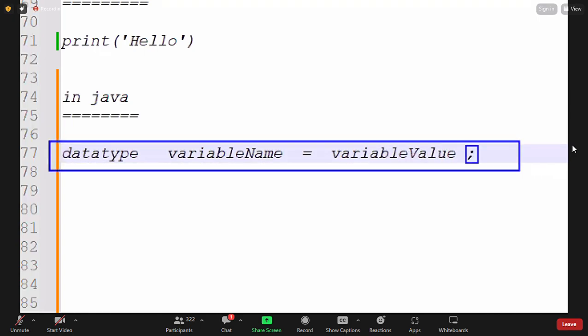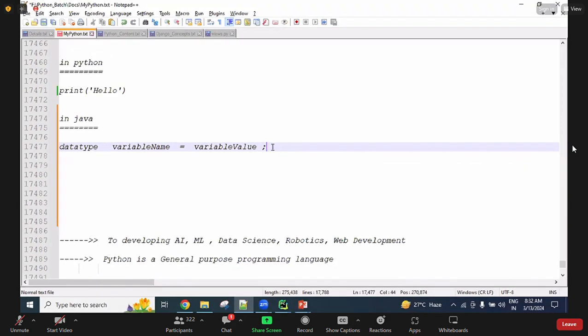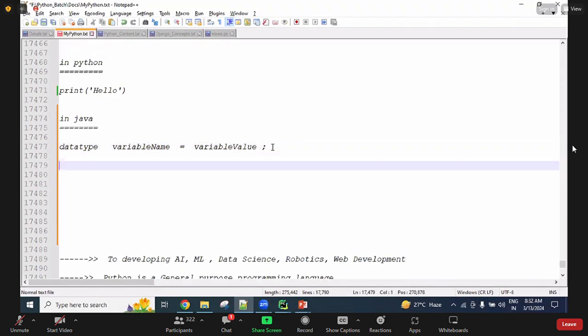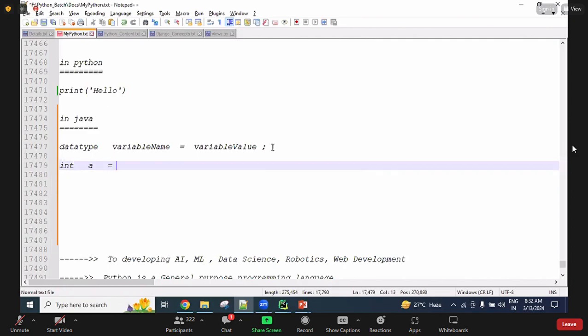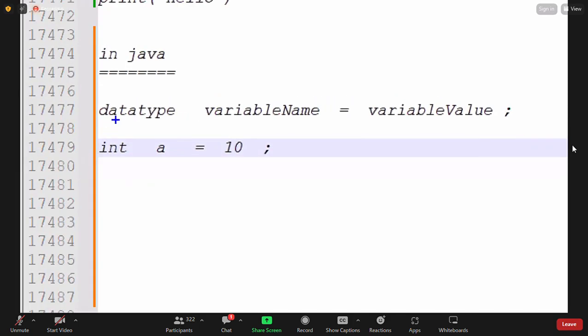Here the semicolon is also important. For this example, int a = 10; like we are writing. So this is an integer data type, variable name, and variable value, with the equals symbol and semicolon. Understanding?